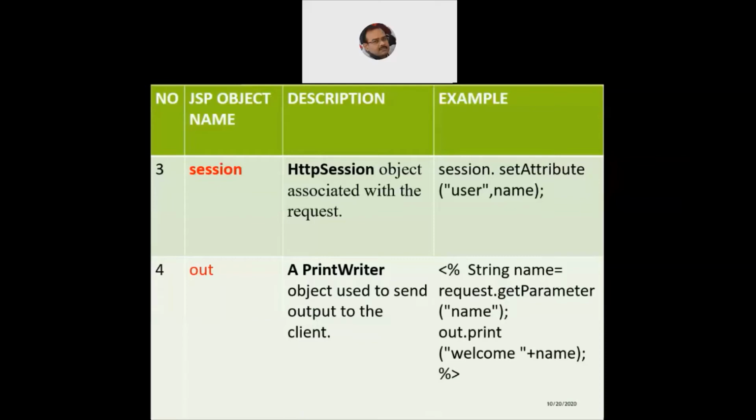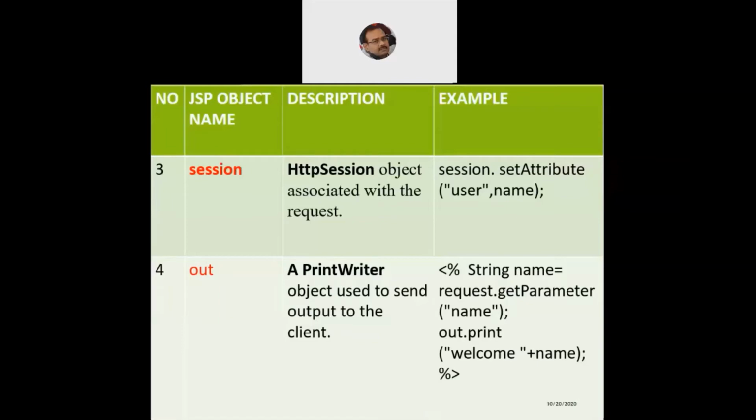Suppose I want to fetch certain data from the client machine. So we make use of the getParameter function, which is a function associated with the request object. So request.getParameter, and then within parentheses, within quotes, we specify the name. That is the name of the HTML component on the web page, which is being viewed by the user.